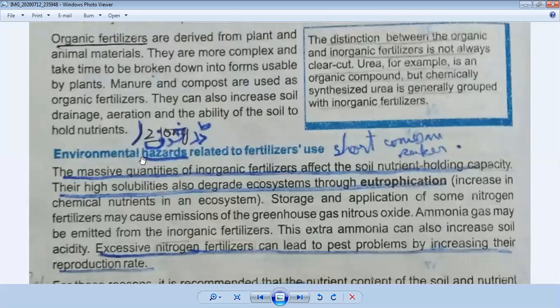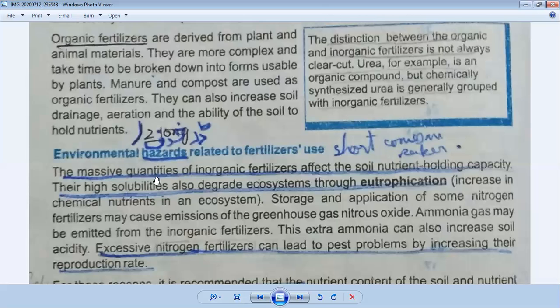Okay, now the next topic is environmental hazards related to fertilizers. So first of all, what do you mean by hazard? What are the dangers which fertilizers can face due to environmental situations? Okay, so now we will discuss how massive quantities of inorganic fertilizer cause different environmental hazards, which are as follows.